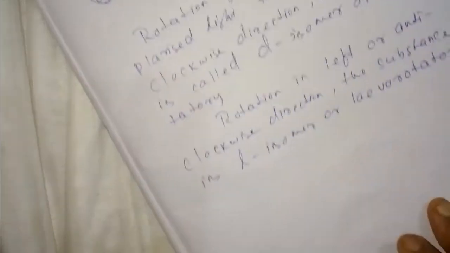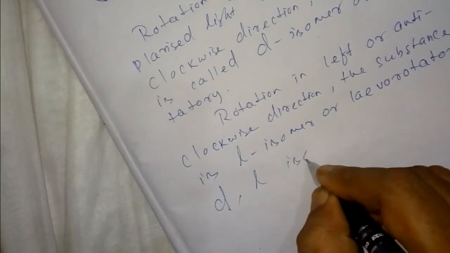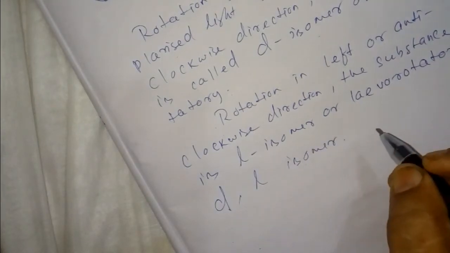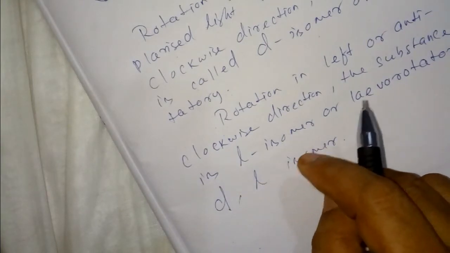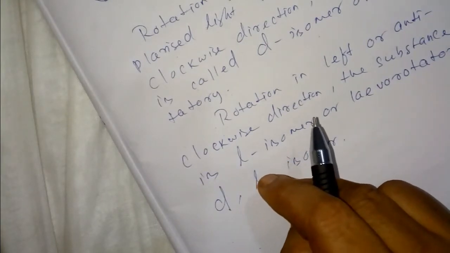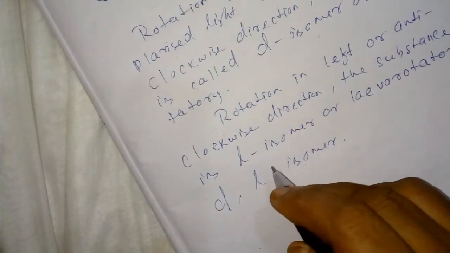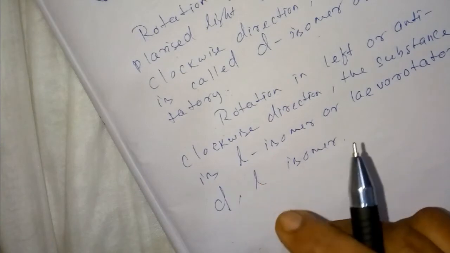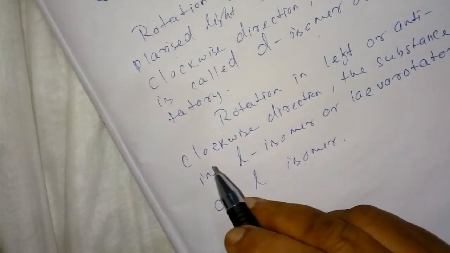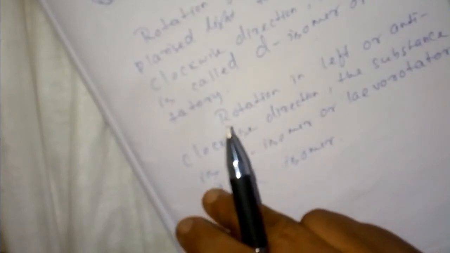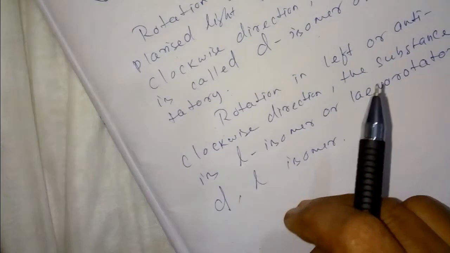So optical isomers are of two types: one is D isomer, another is L isomer. These are stereoisomers. We have read in class 11 about structural isomers and stereoisomers. Stereoisomers are of two types: geometrical isomer and optical isomer. D isomer means rotation of the path of plane polarized light towards clockwise direction, and L isomer towards anticlockwise direction.